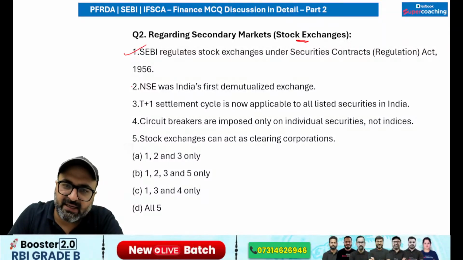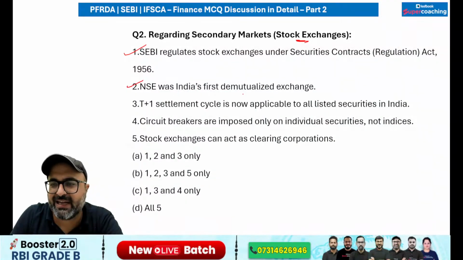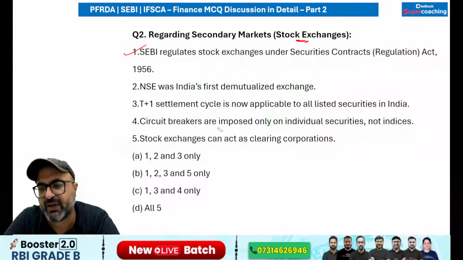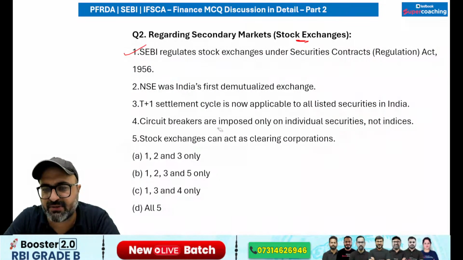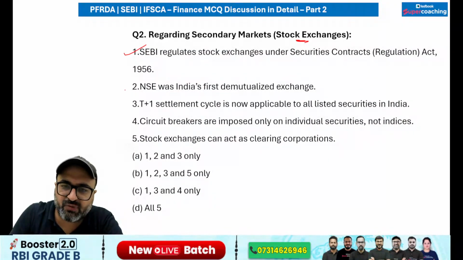Next is National Stock Exchange was India's first demutualized exchange. What will be the answer to this particular question? If the question is asked that NSE, that is National Stock Exchange, was India's first demutualized exchange, that is true.